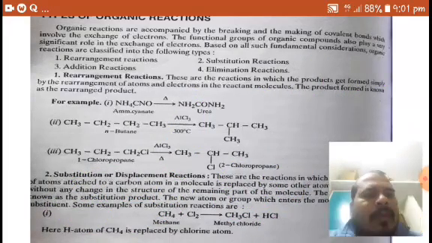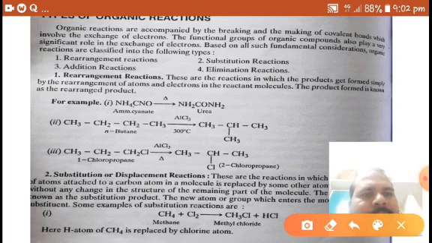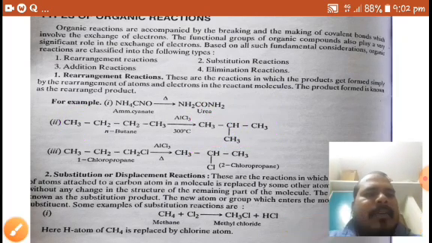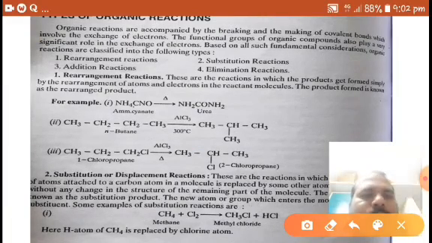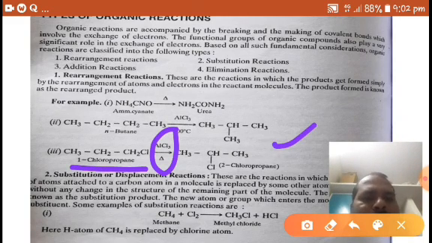So here our main point is the shifting of one carbon to this carbon and one hydrogen to here. So a rearranged product is formed. And if you take another example, chloropropane, here also on reaction with AlCl3 it gives 2-chloropropane. What happened here?